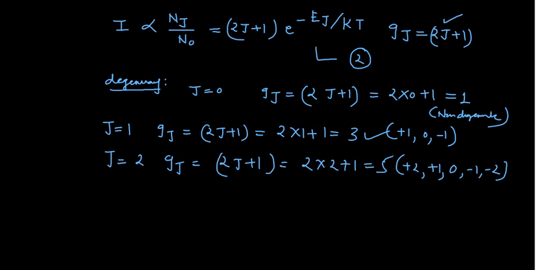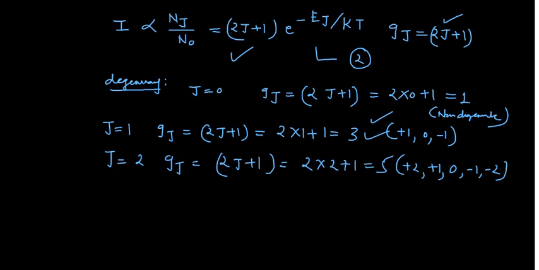These are somehow related to the orbitals. You can consider this as the magnetic quantum number of the p orbital, where you have +1, 0, -1, and for this one you can consider it as d. This is how you can understand things. This is your expression number 2. Before going into the details, what these degeneracies imply is that the intensity of the rotational spectral lines is determined by the product of this degeneracy.